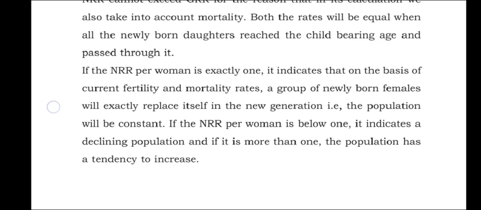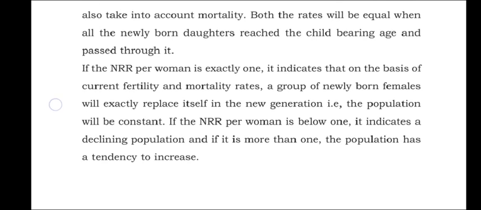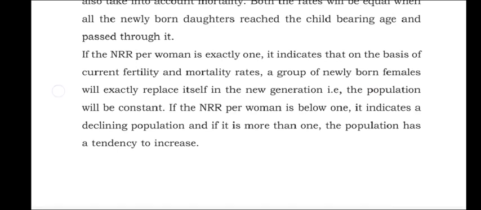And remember, students, one thing: if a situation comes where GRR is greater than 1 and NRR is less than 1, in such cases we should consider the NRR, and based on NRR we should comment that the population will decrease in future, because it considers the death rate. So it tells us the accurate result compared to GRR.